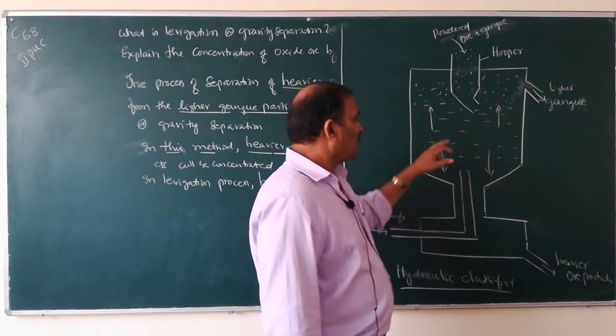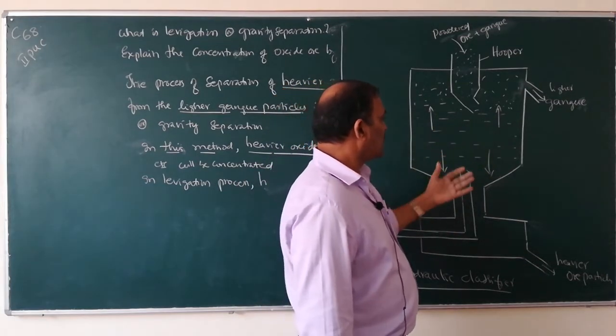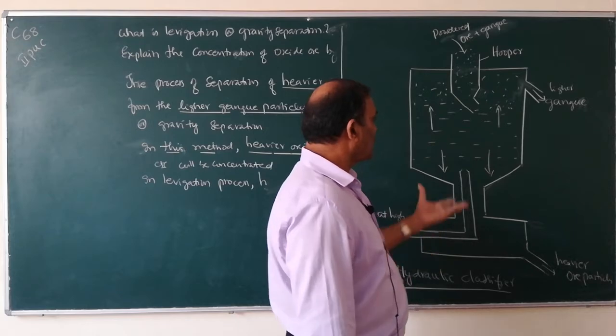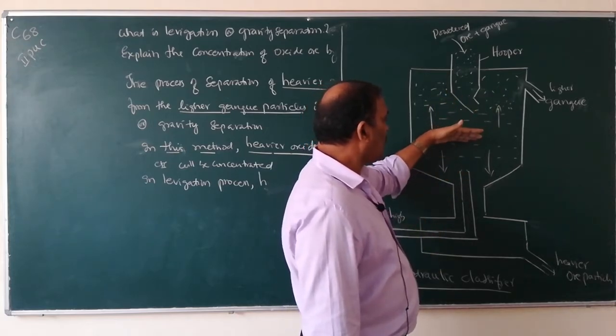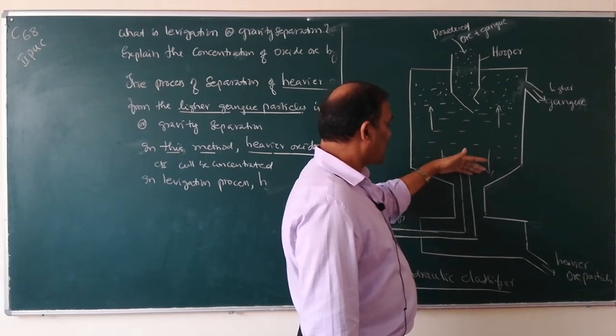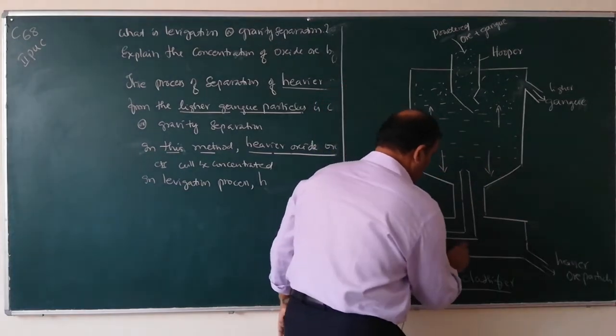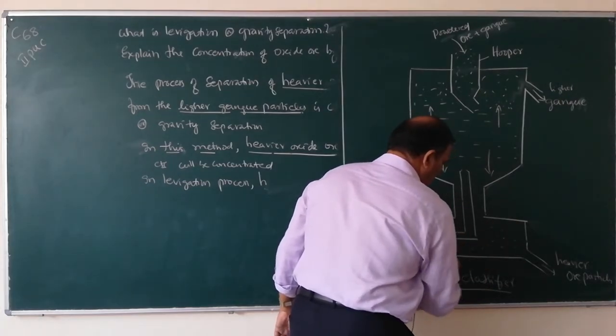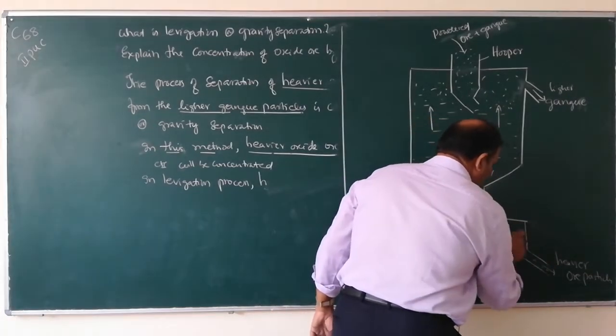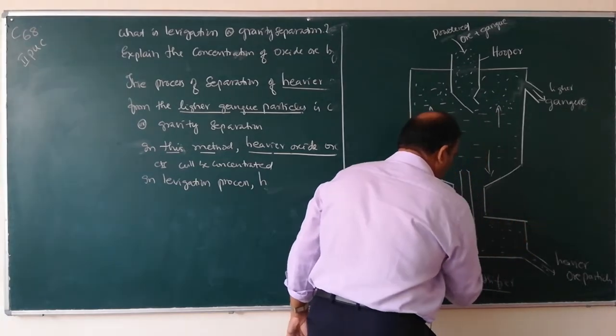Lighter gangue particles will move along with the current of water to the top. The heavier ore particles will settle at the bottom, and they can be removed frequently.